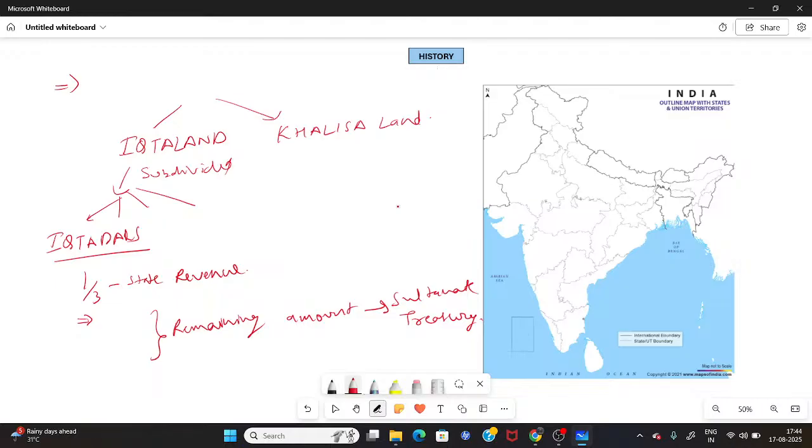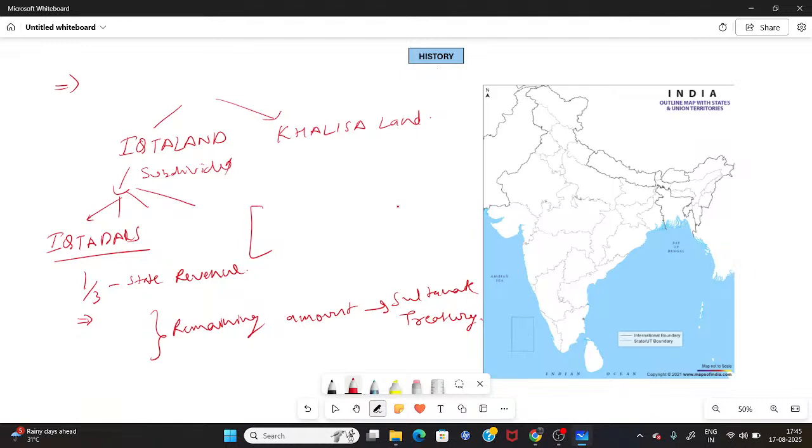Now this arrangement brought a kind of centralization in the financial structure of the Sultanate, and this was a very nice idea to bring a good structure inside the Sultanate. If you ask me what the distinctive feature of this Ikta system was, you have to understand that it was its transferable revenue assignment.